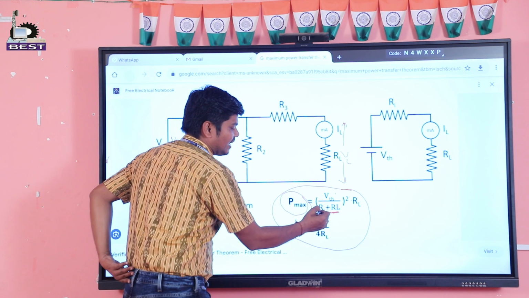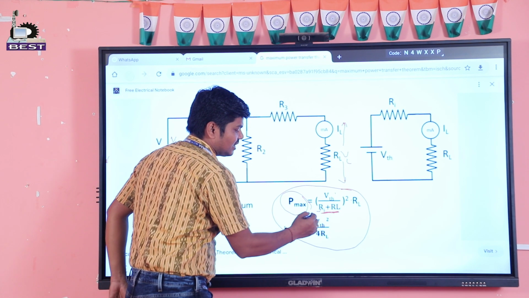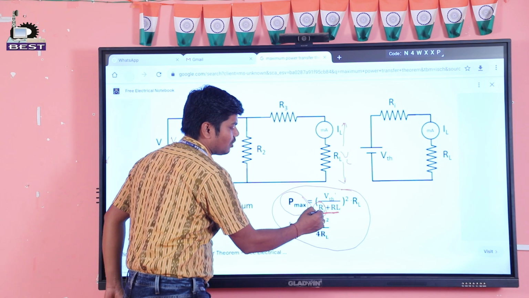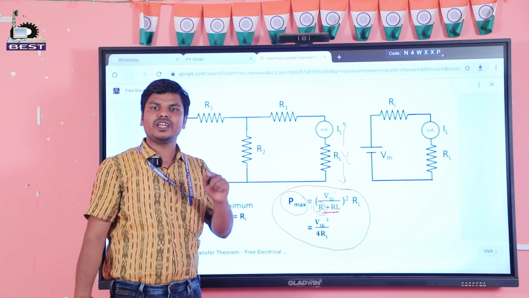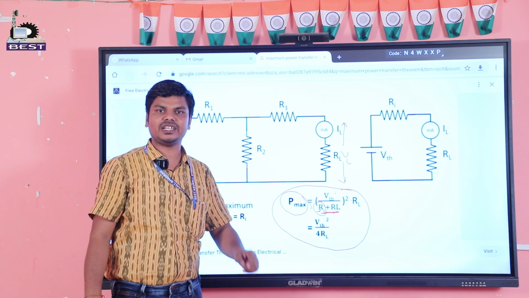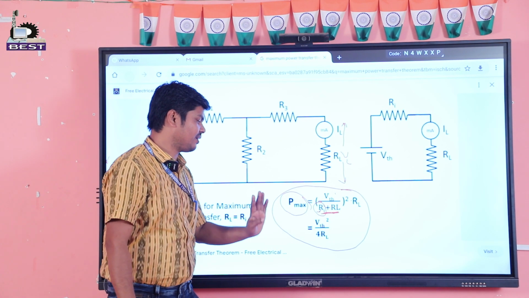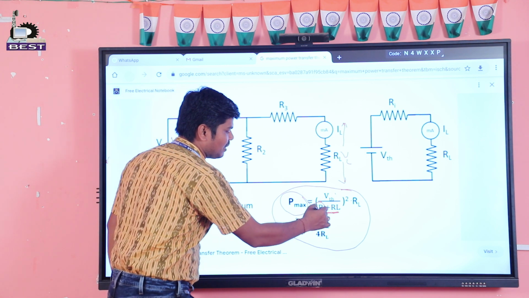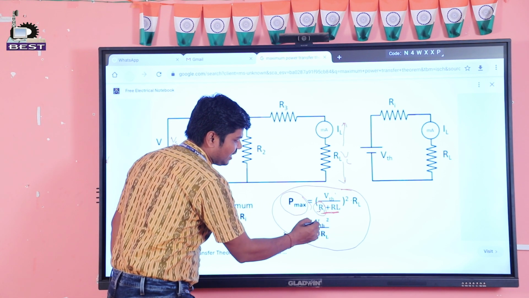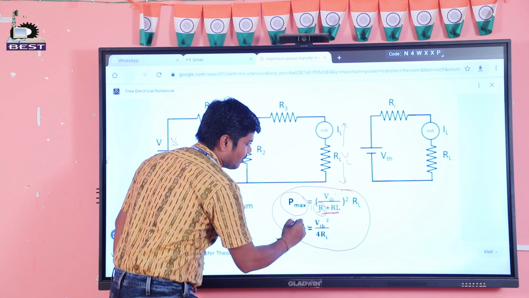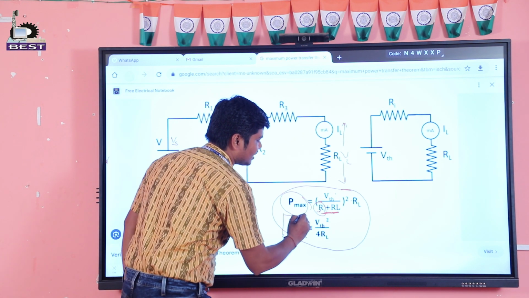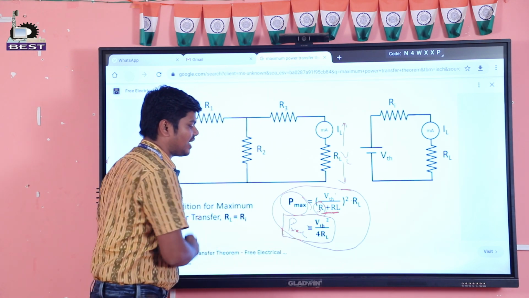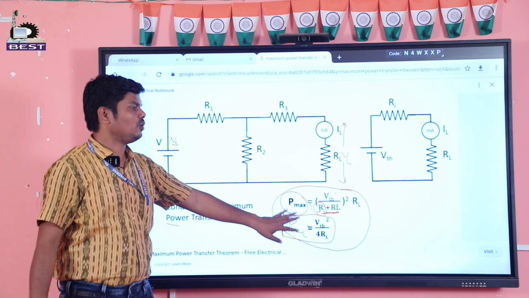Here RI means the source resistance or internal resistance. Sometimes source resistance is also written as the internal resistance, denoted as RI. After simplifying this, we get VTH square by 4 RL. That means P max is equal to VTH square divided by 4 into RL.